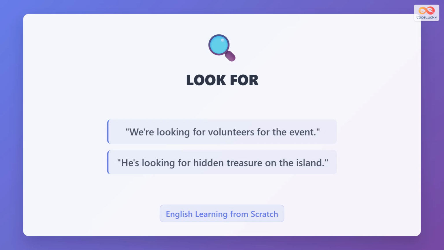We are looking for volunteers for the event. This means we need people to help and are asking for them. He is looking for hidden treasure on the island. This shows searching for something valuable and secret.